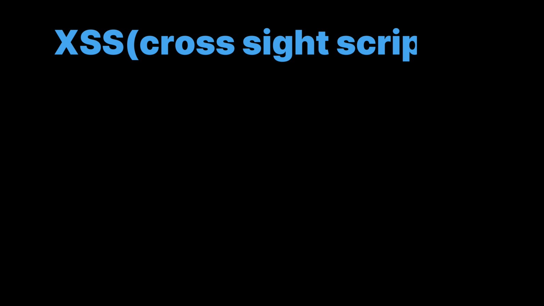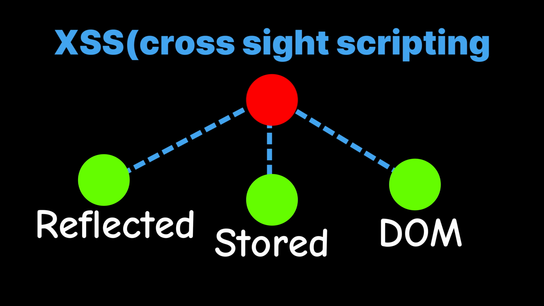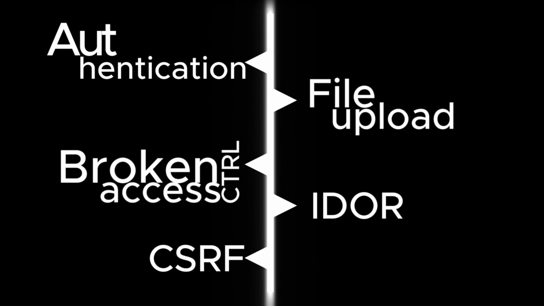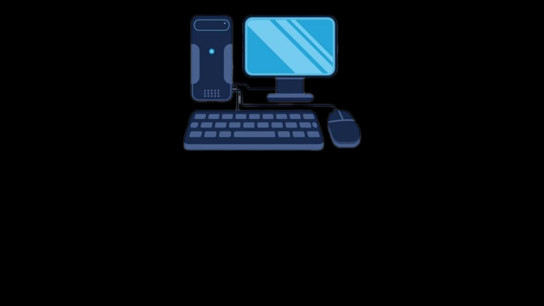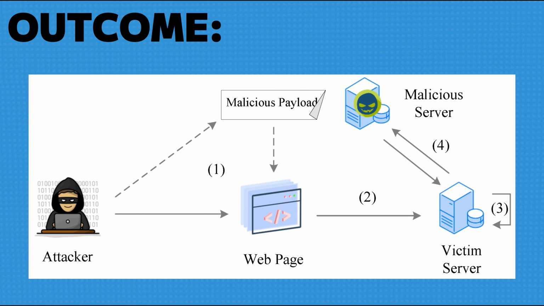Move to XSS across reflected, stored, and DOM types to understand how browsers execute injected content when trust is misplaced. Study CSRF, IDOR, broken access control, file upload flaws, and authentication and session weaknesses because these issues appear when systems assume users will behave correctly. Outcome. You understand how and why web applications break at the logic level.